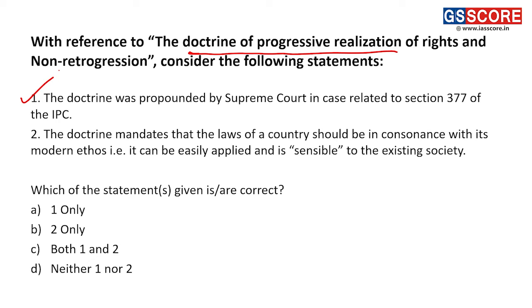Second statement: the doctrine mandates that the law of the country should be in consonance with modern ethos, that is easily applied and sensible to the existing society. Yes, देखो, the doctrine of progressive realization means law should be according to existing sociological ideas. Section 377 dealt with homosexuality.